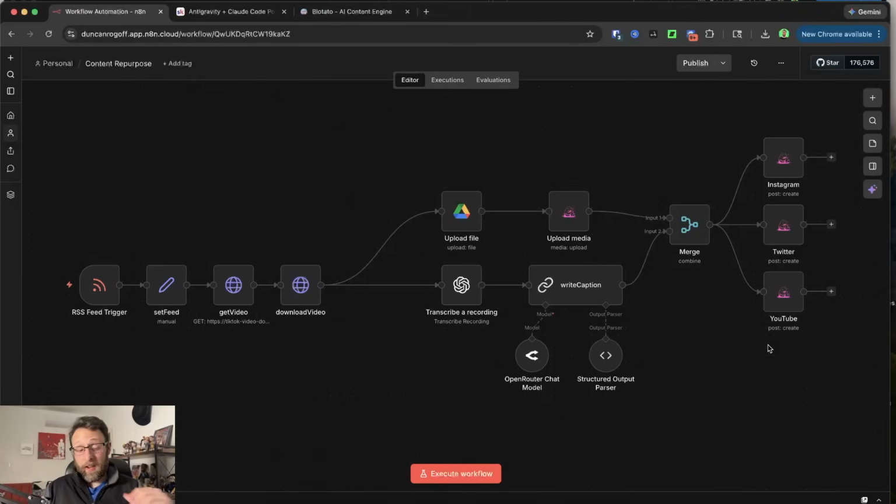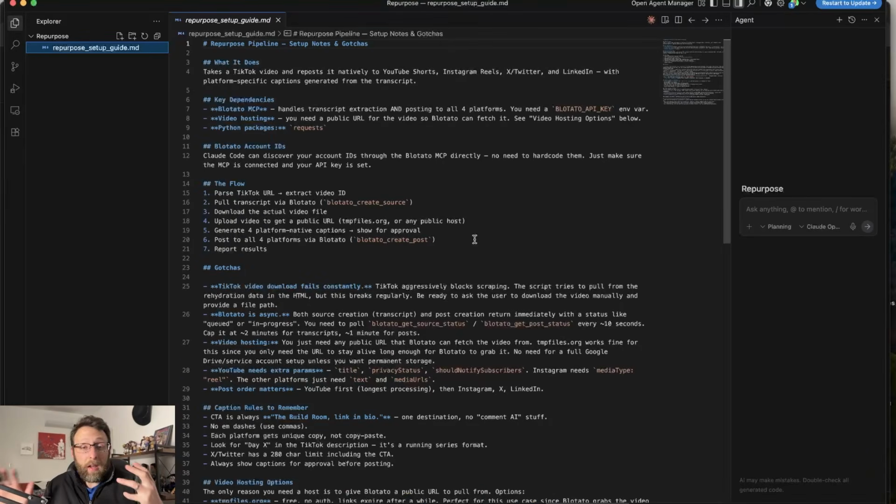So this all started as an N8N workflow originally, but N8N has gotten a little bit clunky and ugly to look at. And so basically I want to try to recreate this setup inside of Antigravity using Claude Code. So let me just walk you through at a high level what it does, and then I'm going to delete this repurpose setup guide and start completely from scratch.